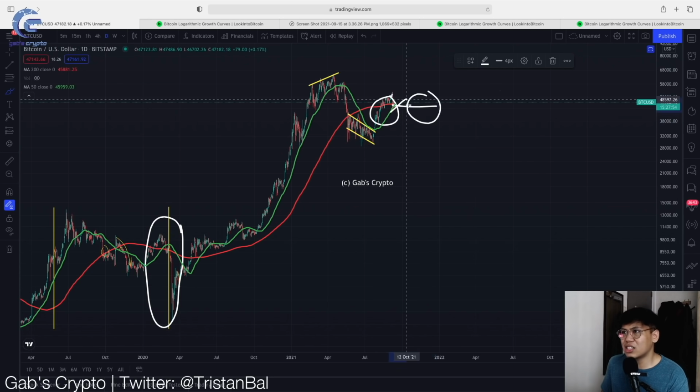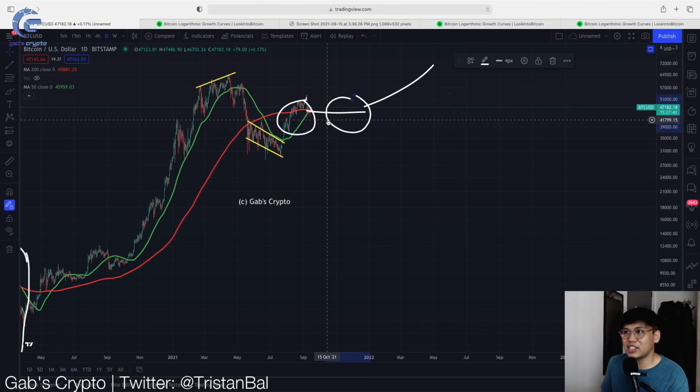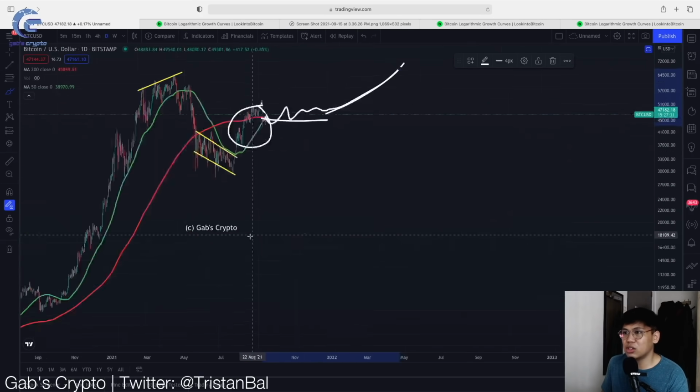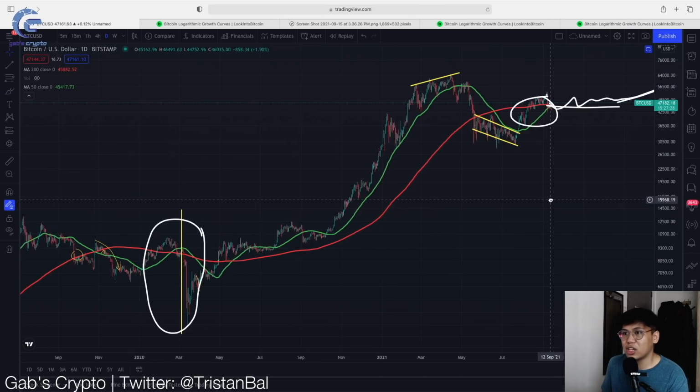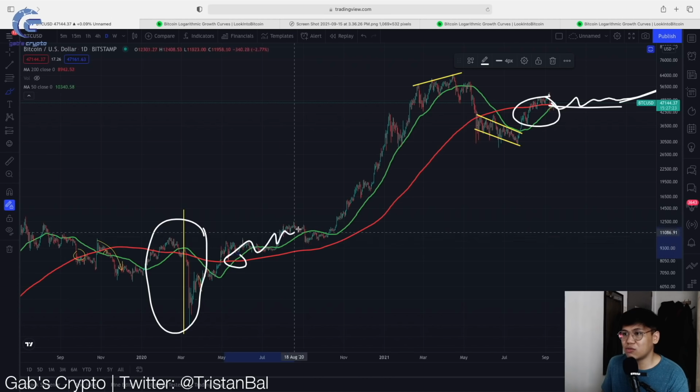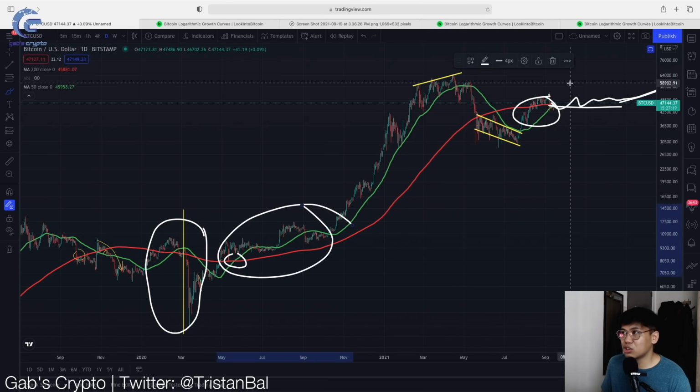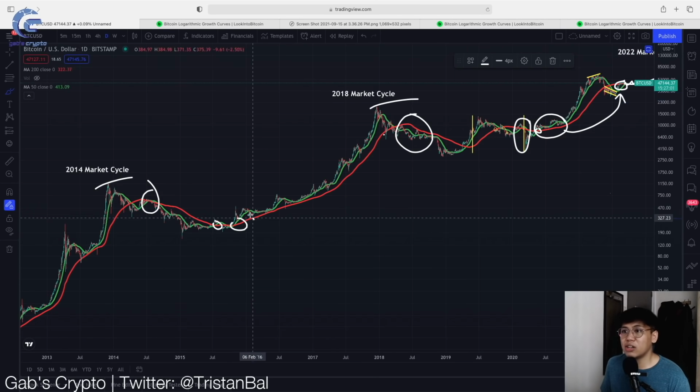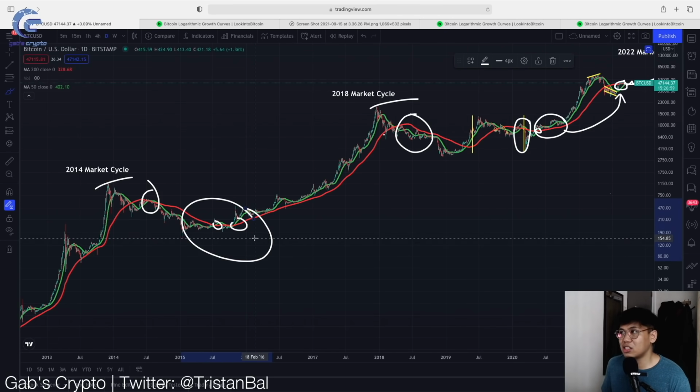You could actually say that because, yeah, I think this is going to consolidate further before we see any massive pump to the upside. Pwede mangyari yun, or pwedeng isa lang yung maging golden cross natin dito. So you could actually say that we can only see one golden cross and then just consolidate dito and then pump to the upside, just like what we saw previously dito sa previous Bitcoin data. If you're going to look at this, we just saw this golden cross and then we just consolidated further. So you could say we could imitate this golden cross to this area, or possibly we are imitating this other golden cross which happened at this area.